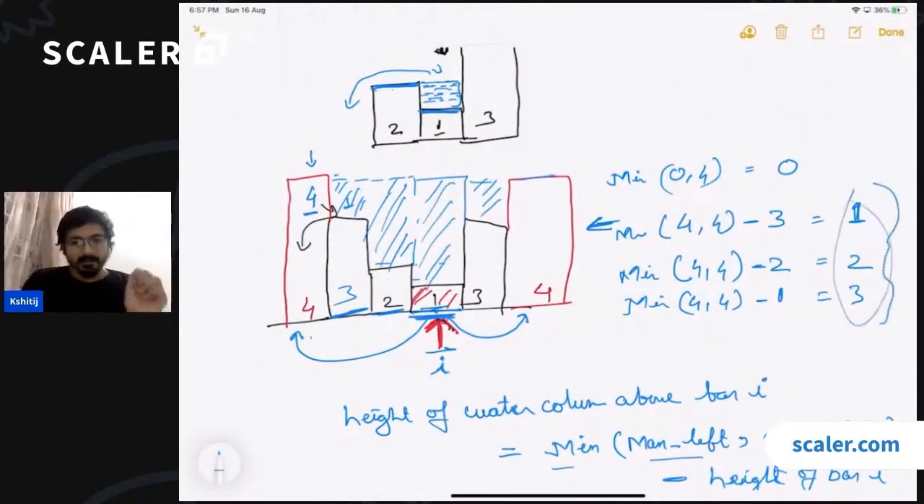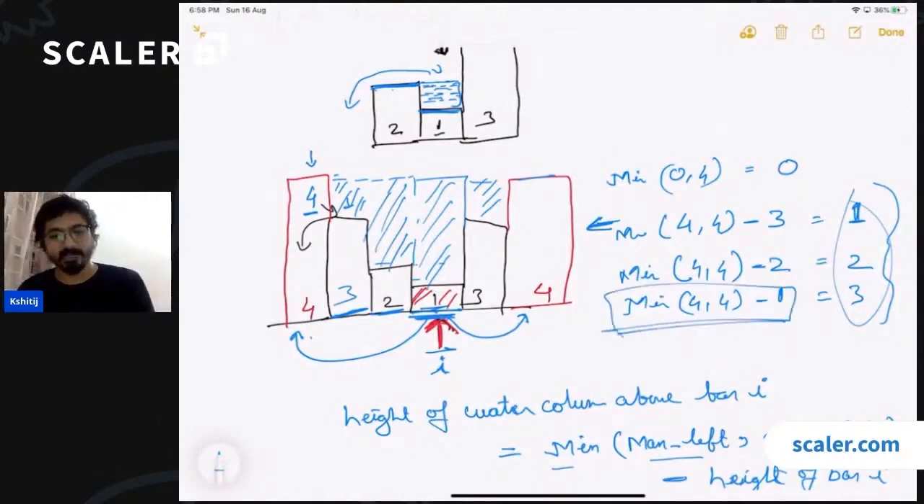Okay. Cool. So now once this is clear to everyone, can you tell me what is going to be the time complexity of this approach? For every bar, we are calculating a maximum on the left side. We are calculating the maximum on the right side. And then we are applying this observation and getting the height. What should be the time complexity if we go by this approach?